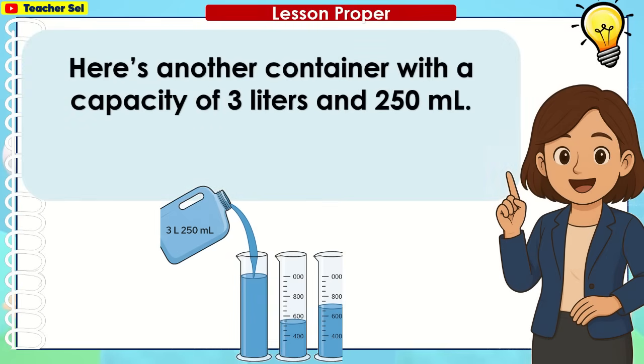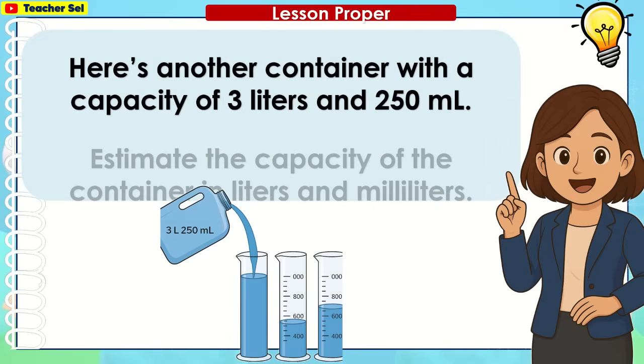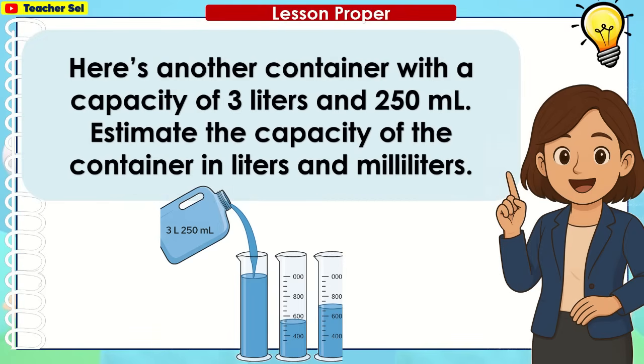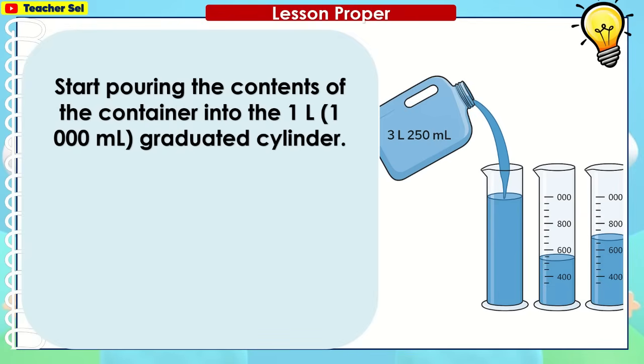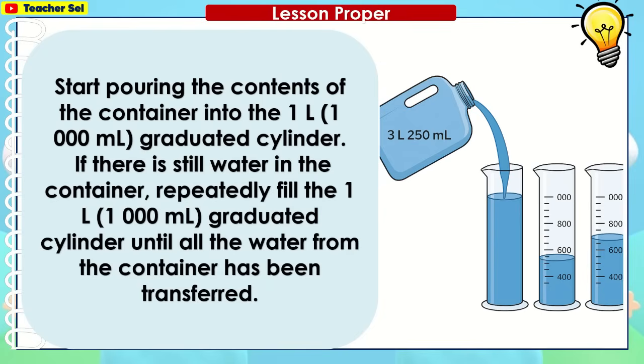Here's another container with a capacity of 3 liters and 250 ml. Estimate the capacity of the container in liters and milliliters. Start pouring the contents of the container into the 1 liter, 1000 ml graduated cylinder. If there's still water in the container, repeatedly fill the 1 liter, 1000 ml graduated cylinder until all the water from the container has been transferred.